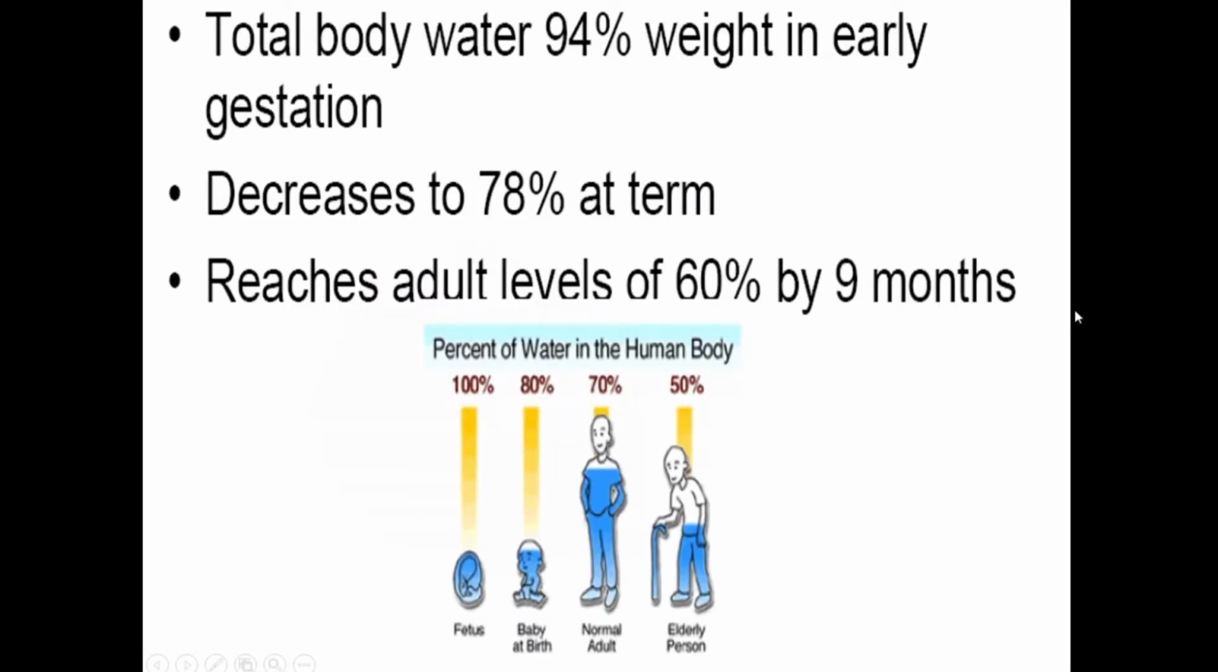As we see in a newborn baby or a fetus, the percentage of water in the fetus is very, very high, while a baby at birth has 80 to 90% water. And as we grow older, the level of water comes down. For an elderly person, it is as low as 50%. That's probably the reason their skin is lax and they have more wrinkles, because the total body water is much, much less.